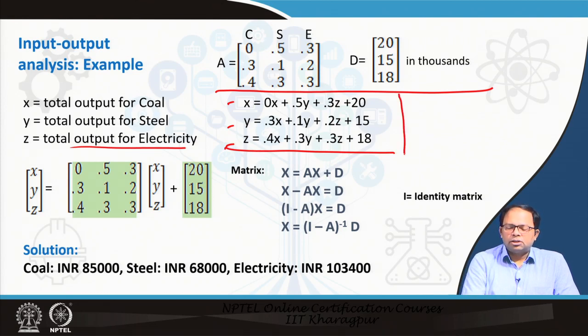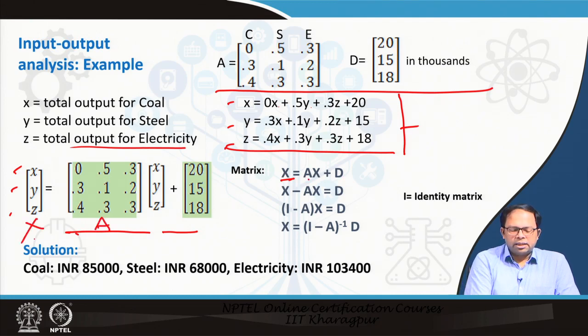This could be solved using matrix form and listed again in this particular way. We need to determine X, Y and Z. This is the form that we have already seen here, and we take those X, Y, Z out and then we have these additions of 20, 15, 18. To solve this, in matrix form we use X equal to AX plus D. A is this one, this is X and this is D.